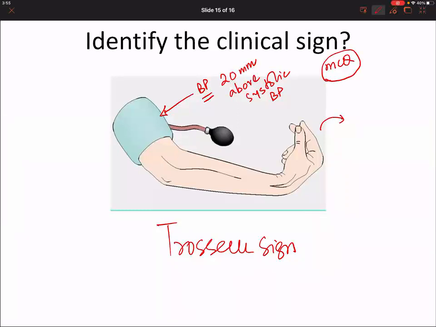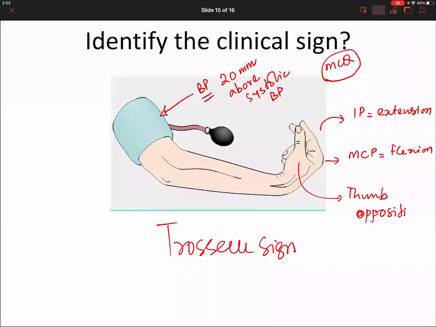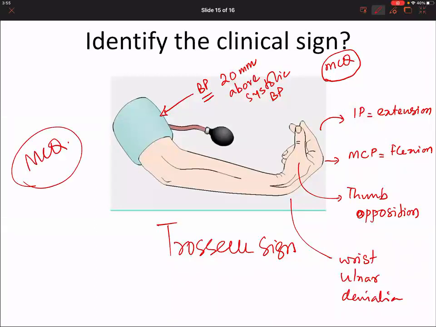Deformity in the hand. Quickly tell this to me. What happens to the interphalangeal joint? Extension of the interphalangeal joint. Metacarpophalangeal joint? Flexion. Thumb? Flexion and opposition. Wrist? Ulnar deviation. All of these are asked as a part of your MCQ. Please remember this picture and please remember this sign called Trousseau sign.